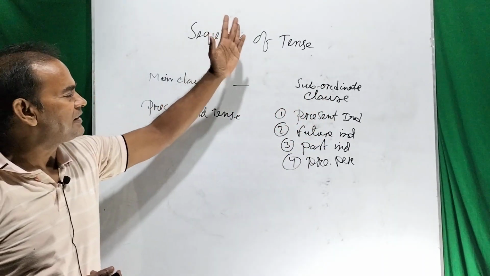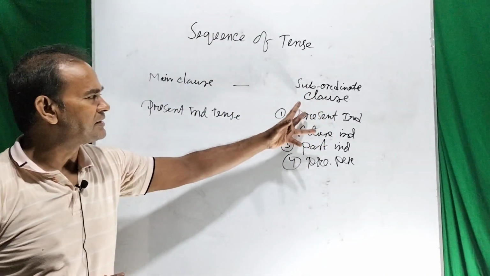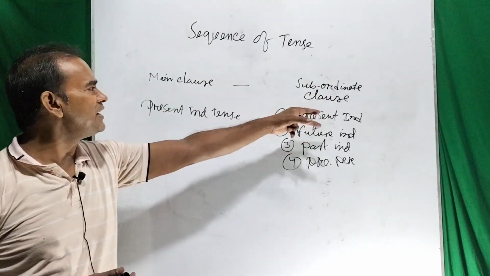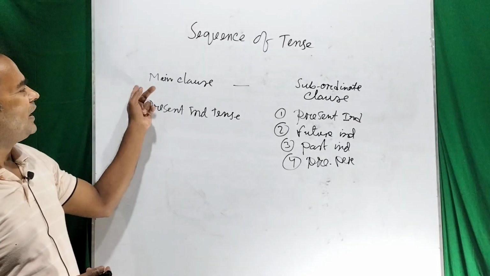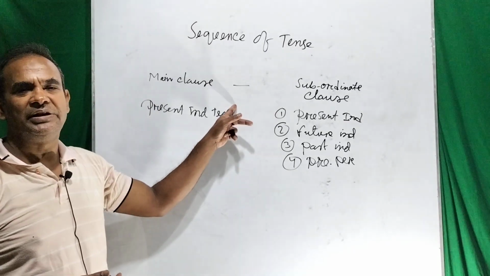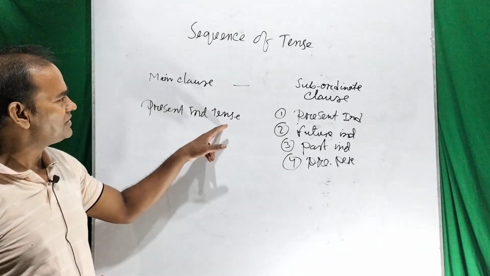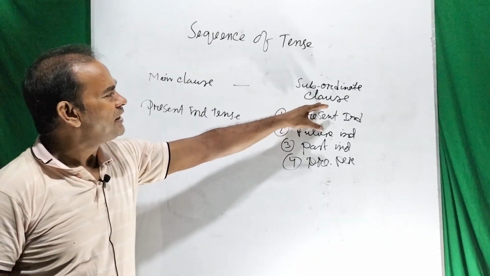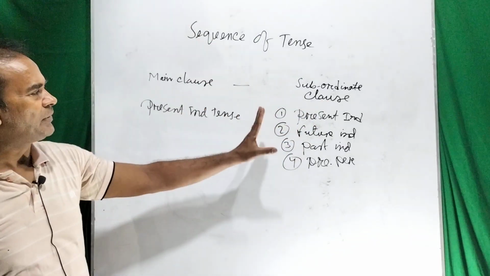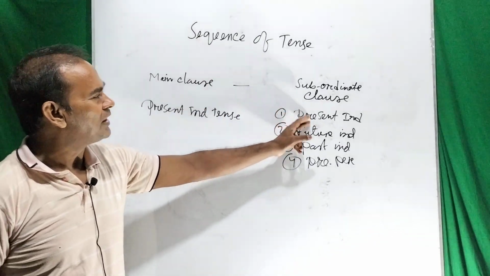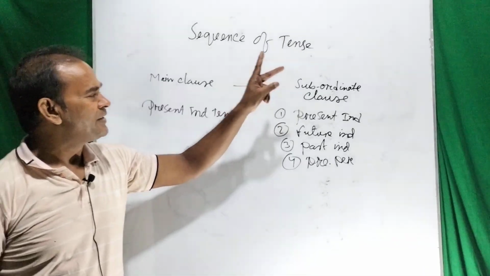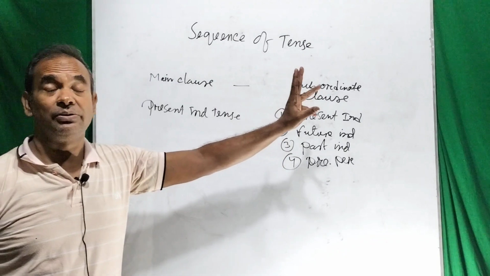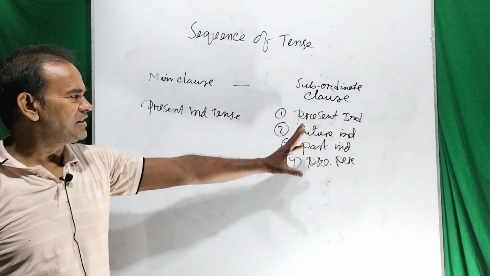Four sentences may take place in this case in the subordinate clause. Dear students, when the main clause is in the present indefinite tense, you have to remember in the subordinate clause the sequence of tense may be present indefinite, may be future indefinite, may be past indefinite, may be present perfect.